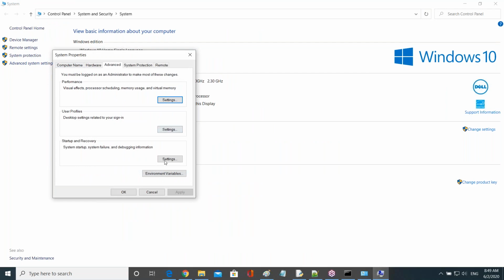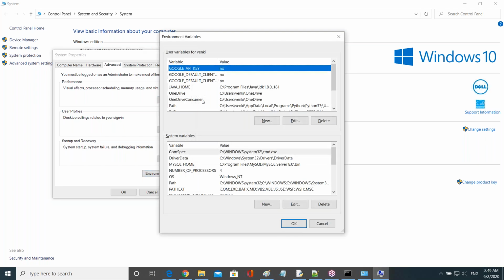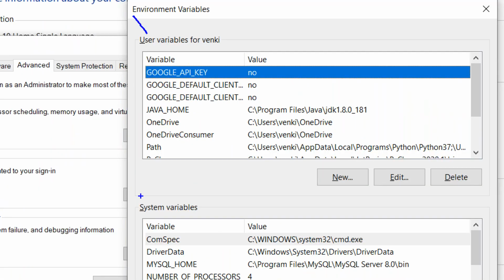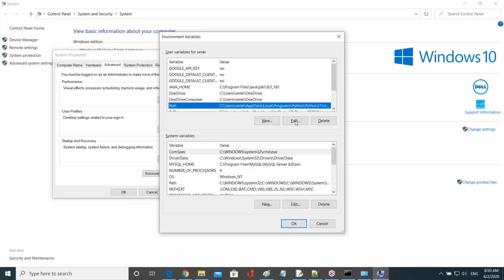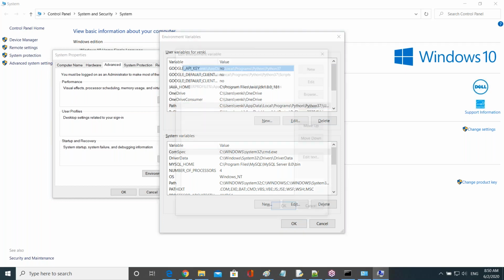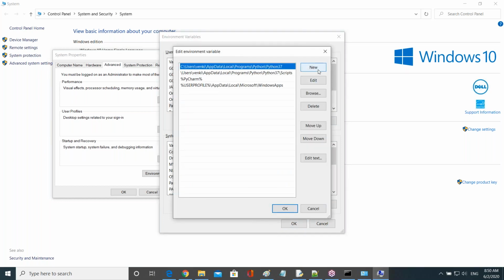And then here you can see one name is there, variable name. What's the variable name here? Environment variables, right? Here you can see user defined variables are there, system defined variables are there. Now we go to user defined variables. Now here one variable is there. What's the variable name? Path is there already. If path is there already, select it, click on edit, then take the first path here.